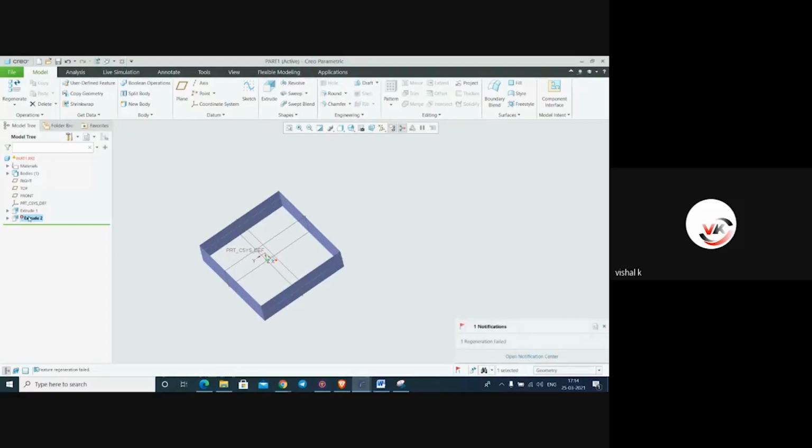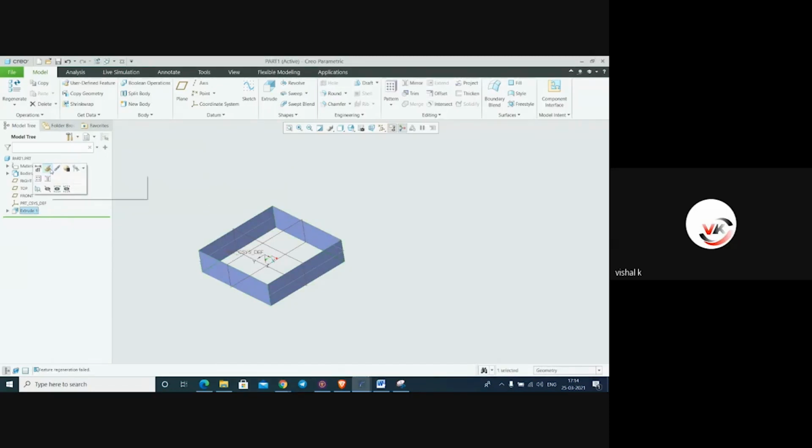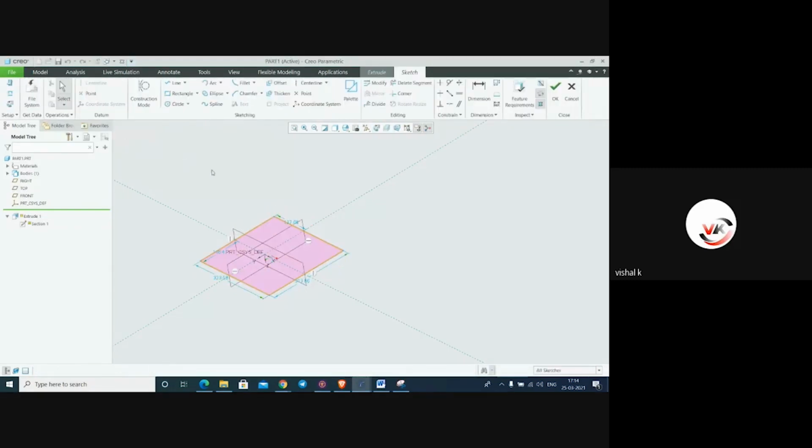Again, you see here, we have to delete this, or we have to rework it as a solid as we created before. So this is the extrude feature. Again, this is extrude, edit definition. If we want to edit a sketch, go to placement, edit, and here you can edit this sketch.